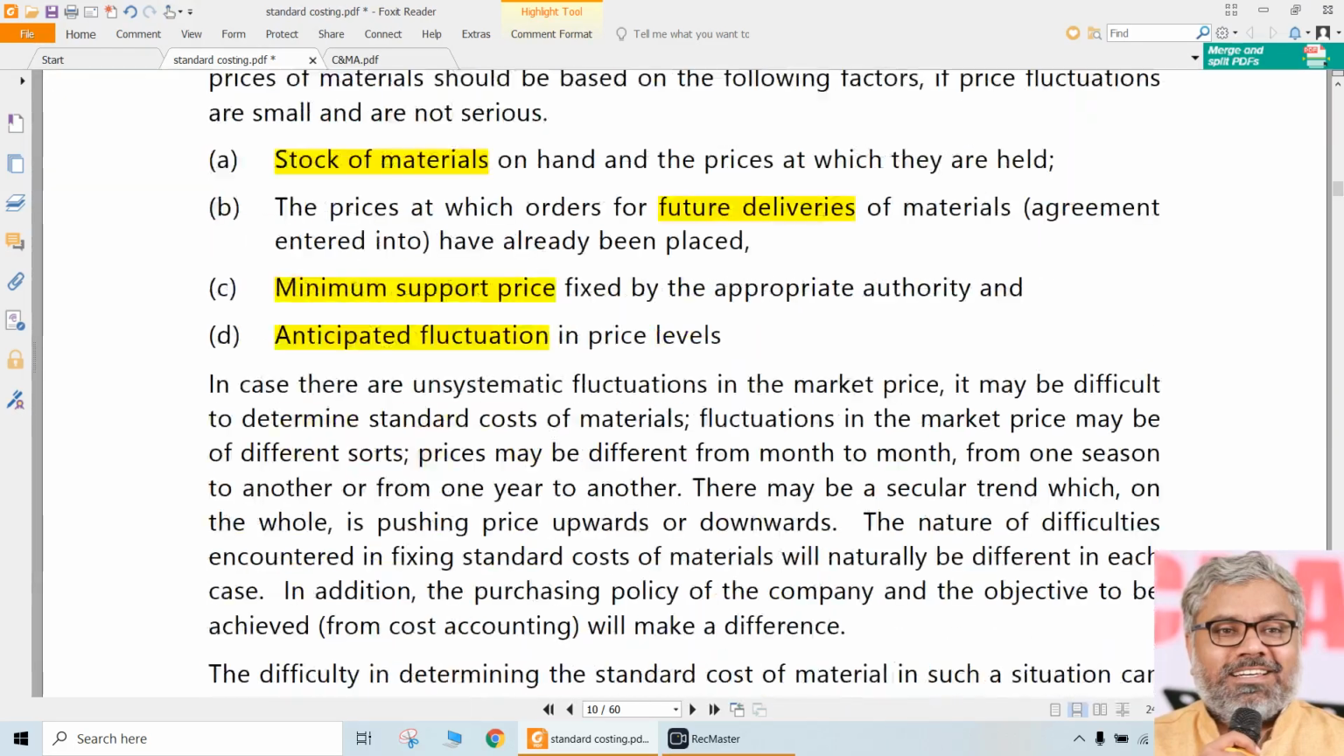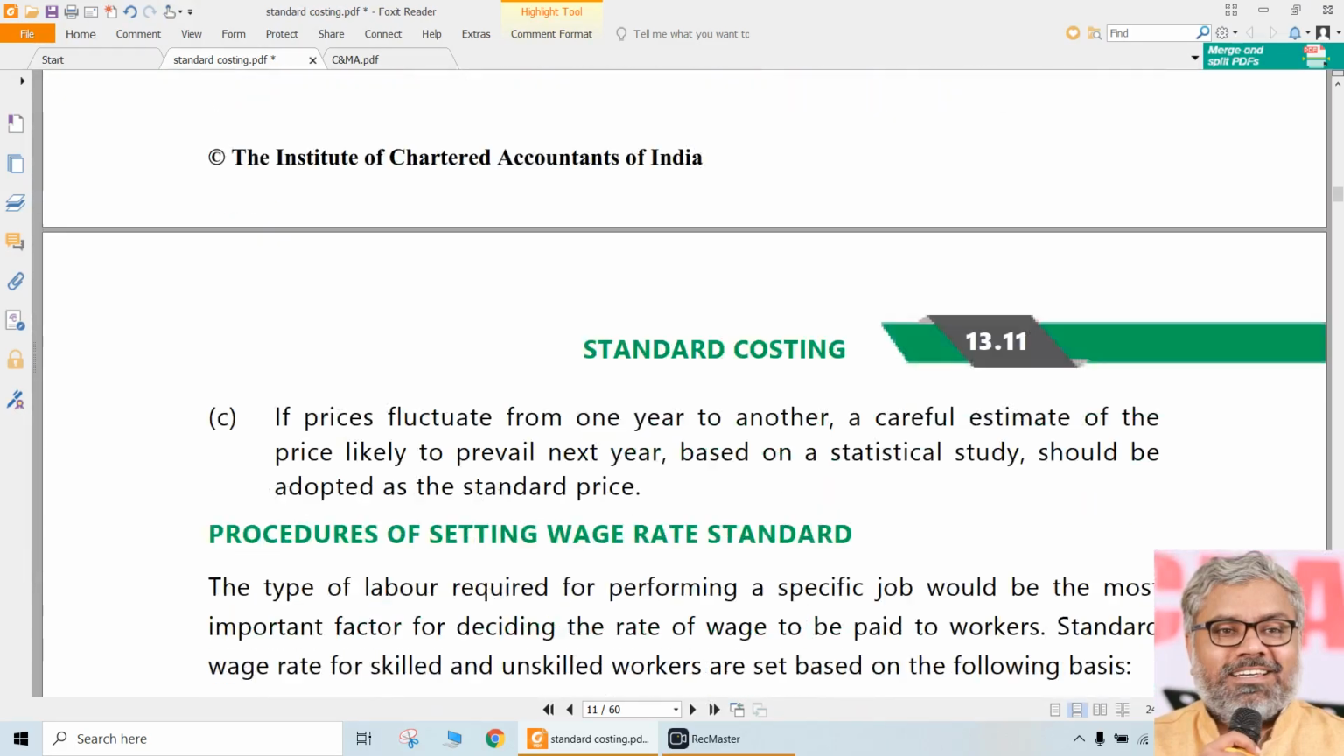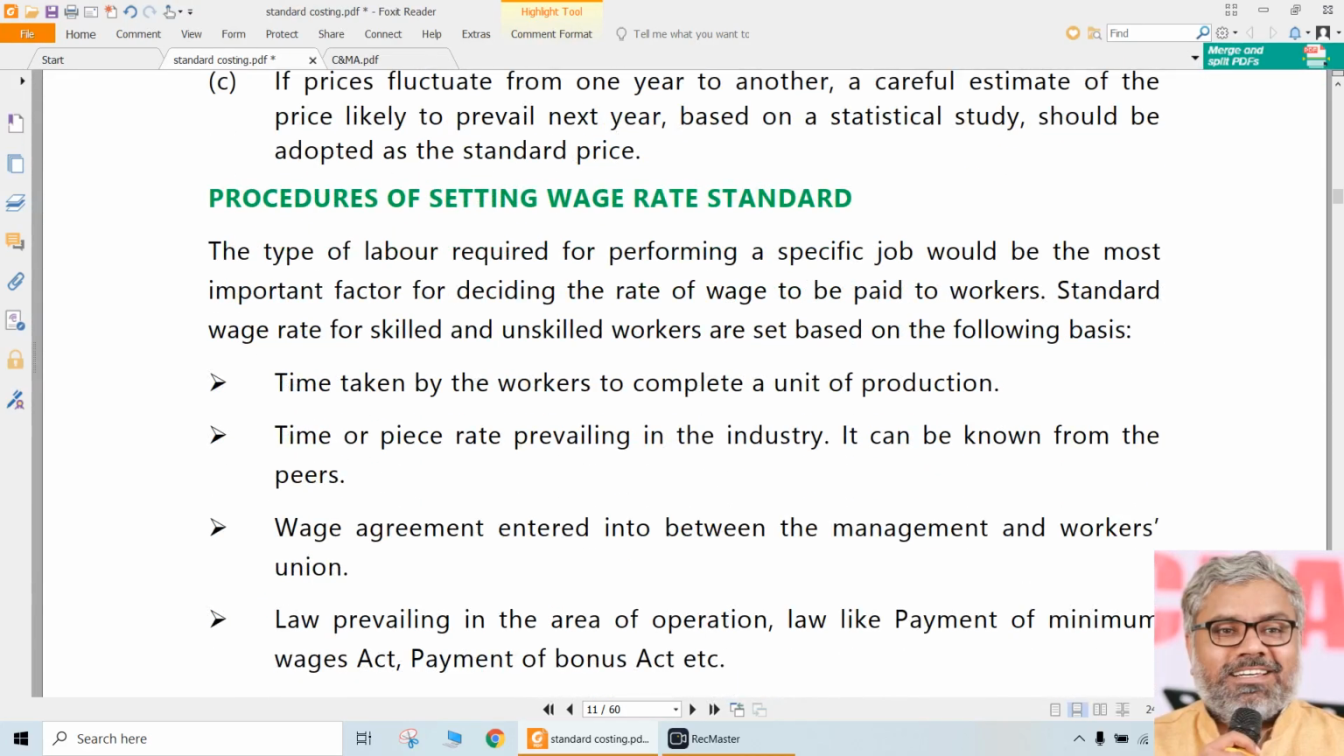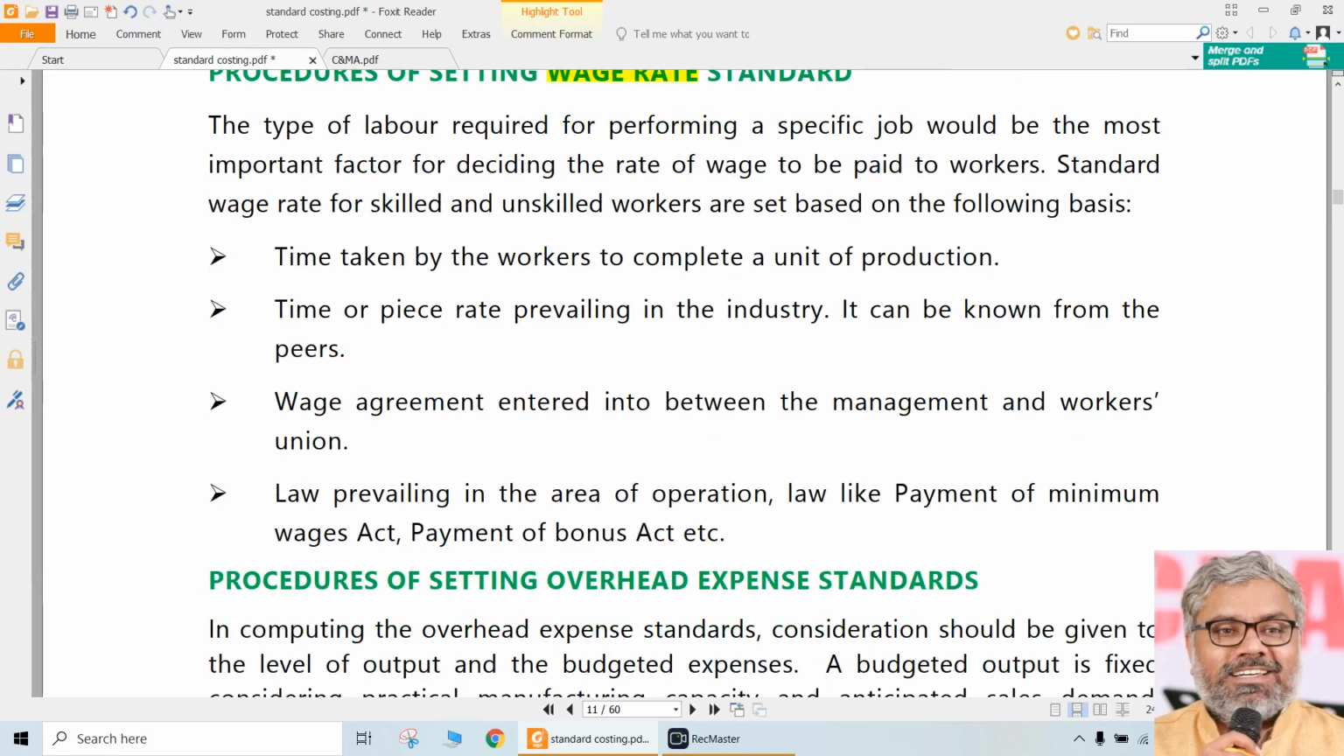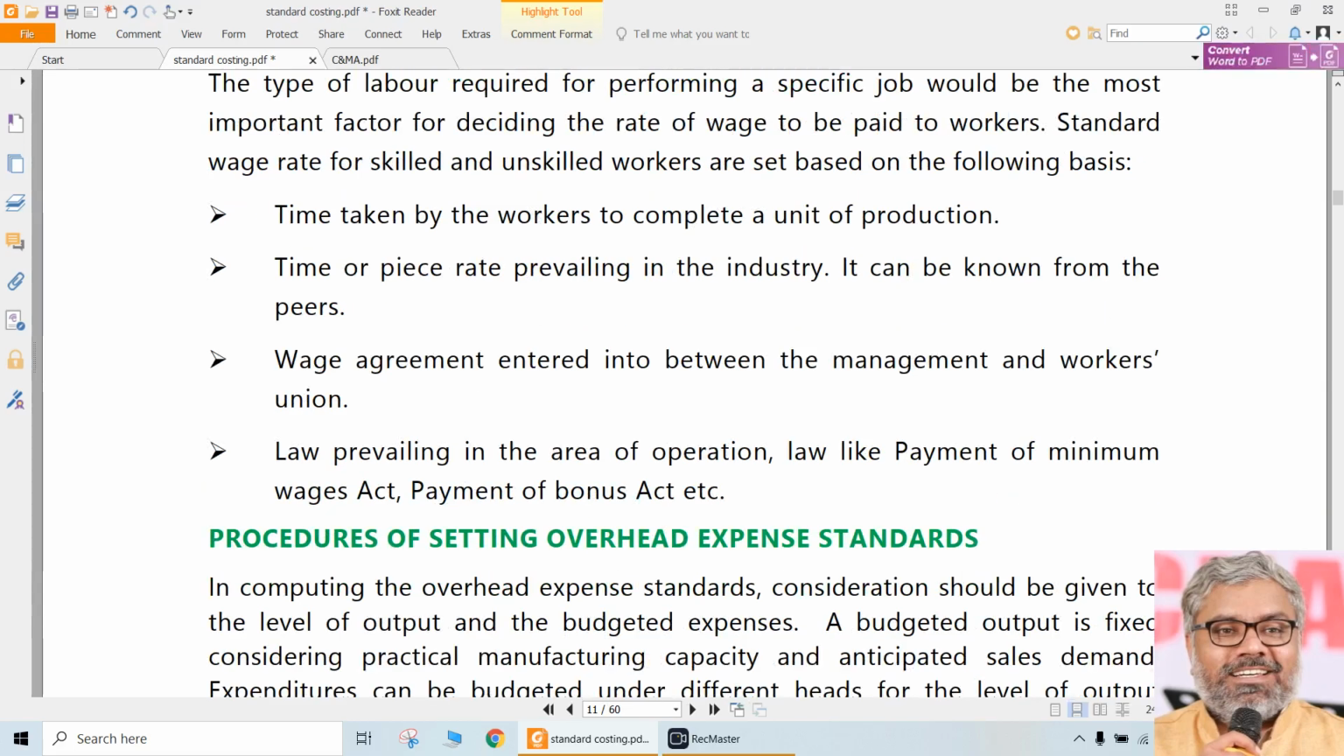Rate is generally used for labor. Price is the word generally attached to materials. In the same way, there are wage rate standards also. Wage rate is for whom? Laborers. How much you have to pay per hour to them. There will be differences once again. Skilled workers will have a different wage rate, unskilled workers will have a different wage rate. And they also have to be set by taking many factors into consideration.